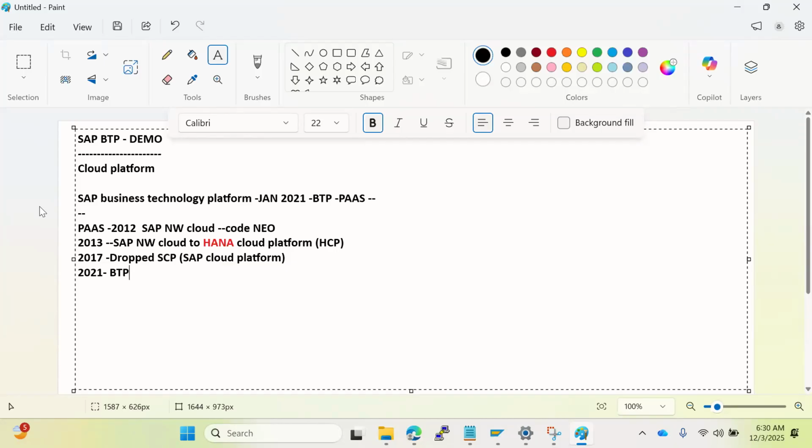The name cloud platform makes everybody think it's only a cloud platform, that SAP is providing only cloud-related services. But with the new name, BTP, people can understand it's a technology platform. Why? Because SAP is not just providing cloud-related services, they are providing more than that, right?